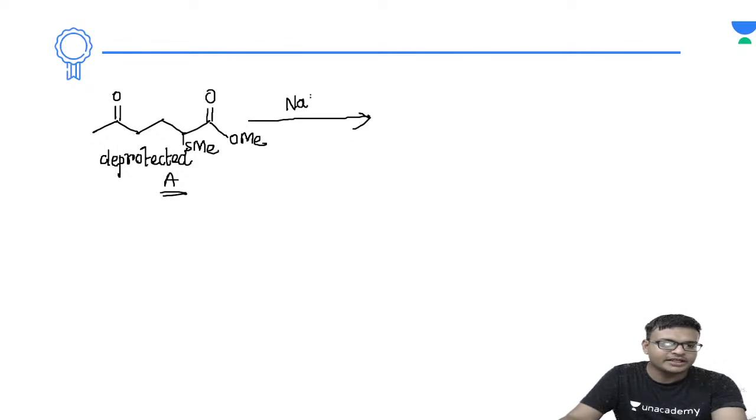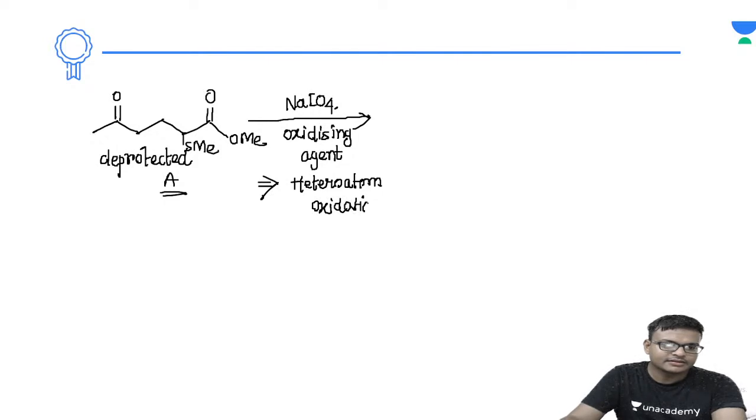Now next we are using sodium periodate. Sodium periodate is also basically an oxidizing agent. Now the oxidizing agent will be leading to heteroatom oxidation. You know, whenever a heteroatom is present, heteroatom oxidation will be taking place. So here also क्या होगा, heteroatom oxidation takes place, right?